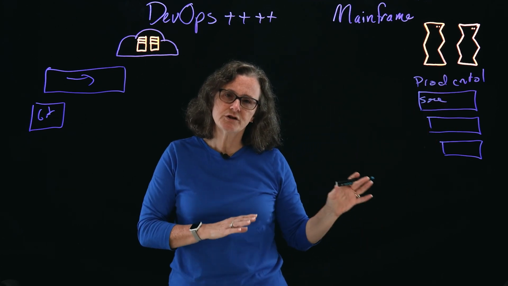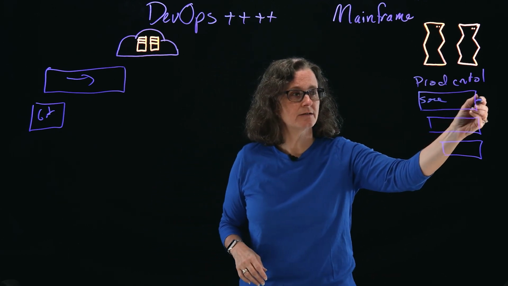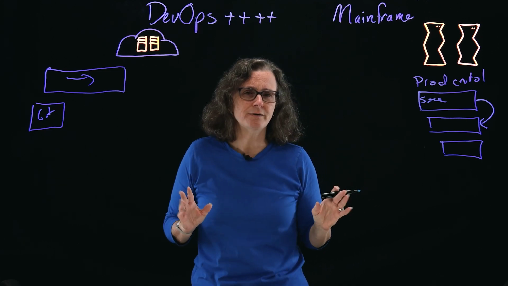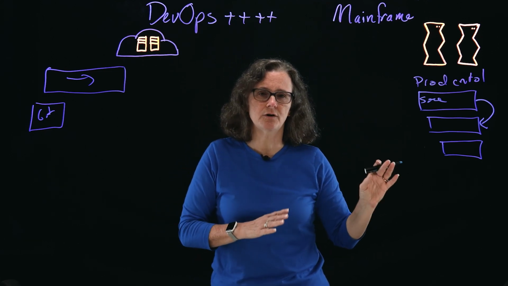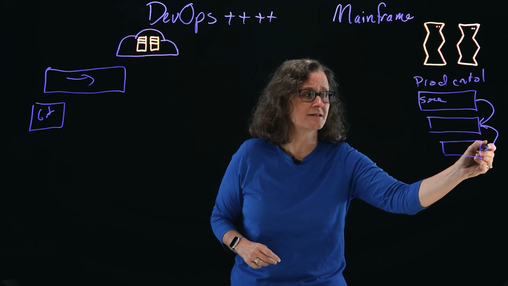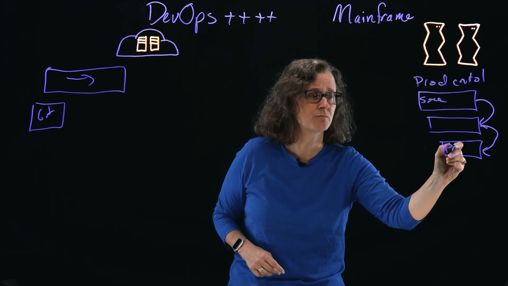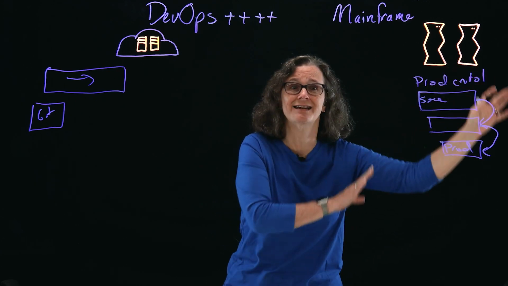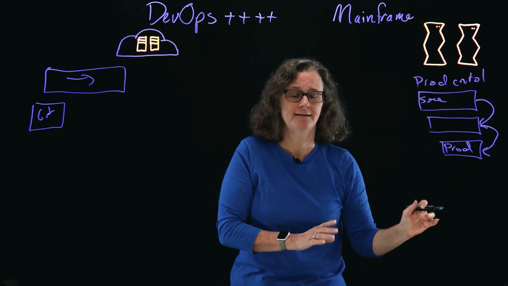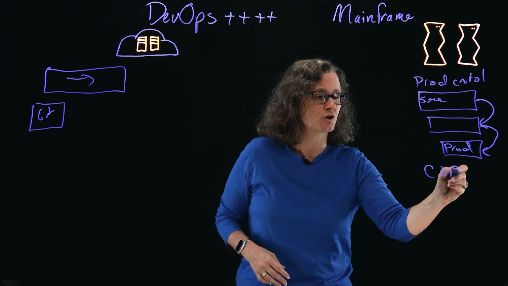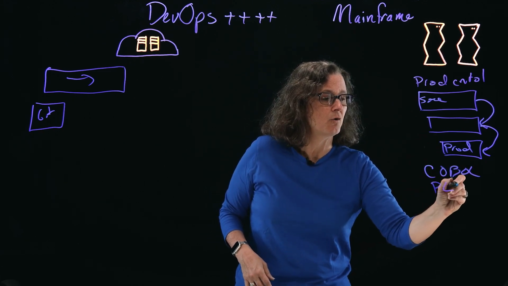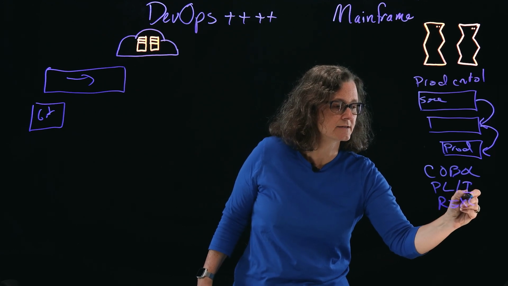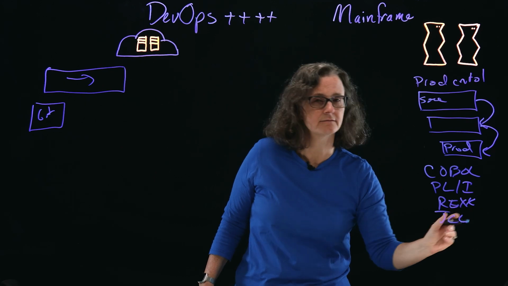But in order to move between environments, you use this simple promotion process. All you're doing is managing source and your loads through this process, and someone else is doing this promotion to production. So you have to work with someone else to get through this process. And it manages your COBOL and your PL1, and if you're lucky, your Rex and your JCL.